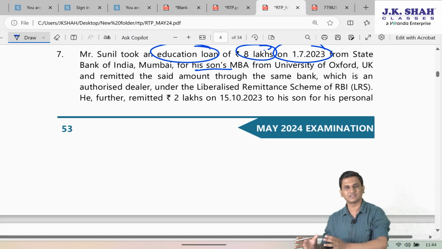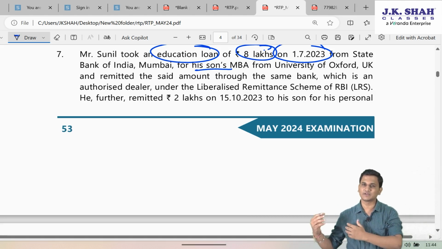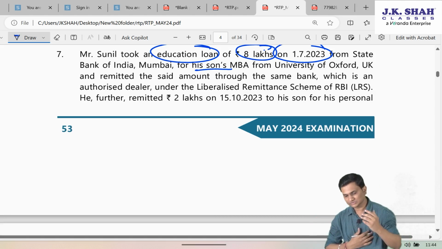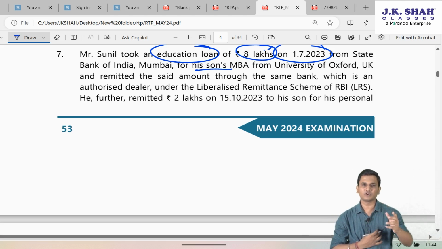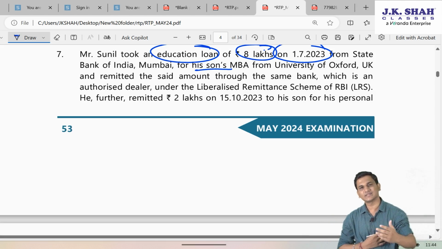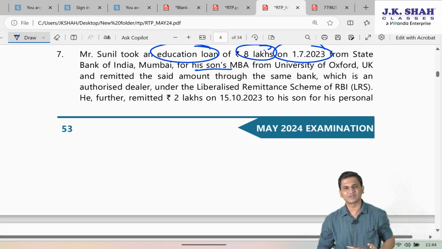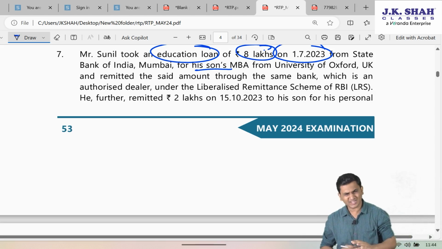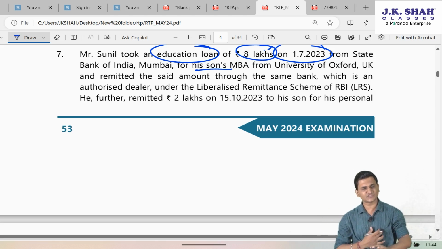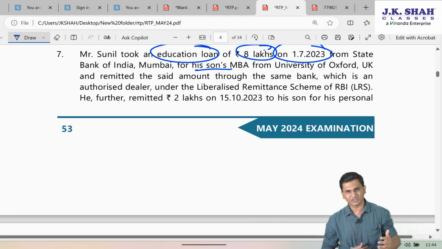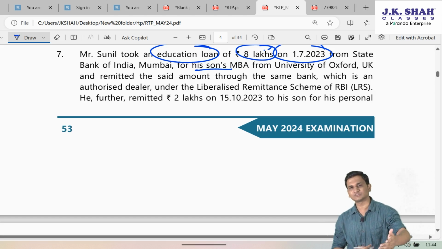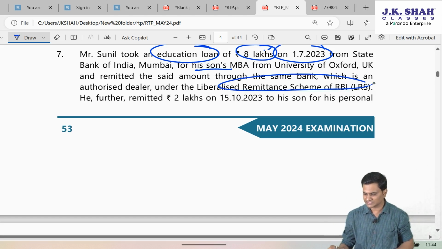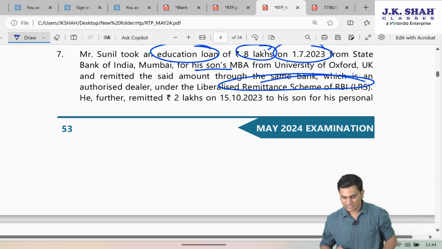I will not specify the limit as of now because unnecessarily it will confuse some students. So there is some amount of USD which you can freely remit outside India through the liberalized remittance scheme, and it's a decent limit. But anyways, the scheme is just for remittance purposes. When you are supposed to make any remittance outside India, you are making the remittances under this scheme only.